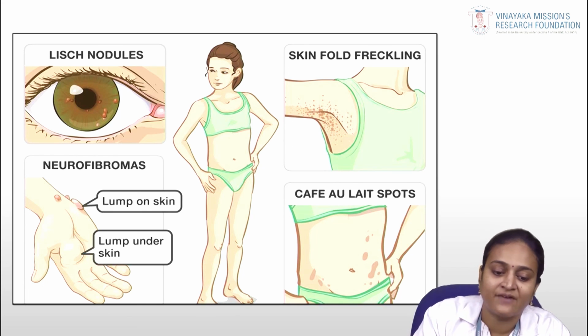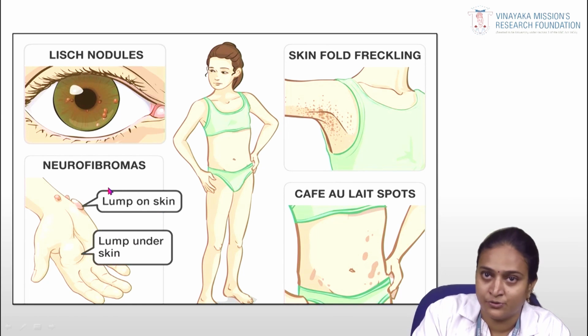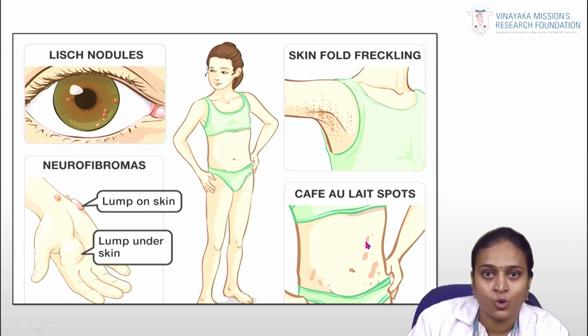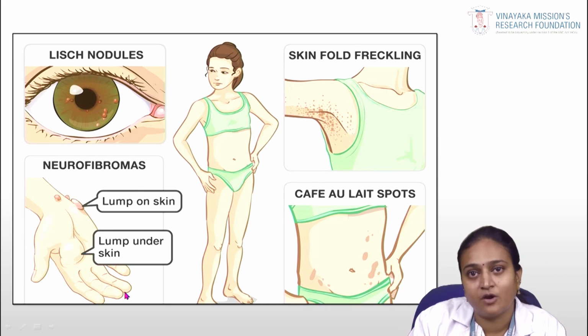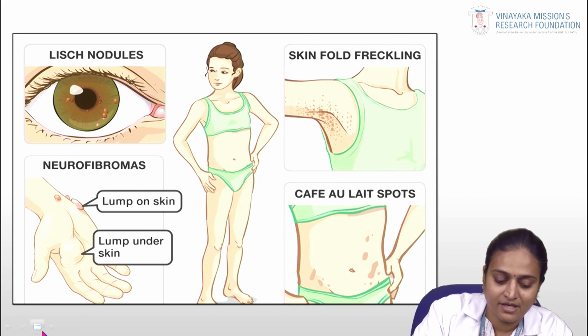If the patient has Lisch nodules or axillary freckling or neurofibromas, either seen as lumps of the skin or lumps under the skin, it can be considered as neurofibromatosis. And cafe au lait spots, I already told you, are a coffee with milk appearance on the skin. This is the classic feature that we can identify along with this as neurofibroma.